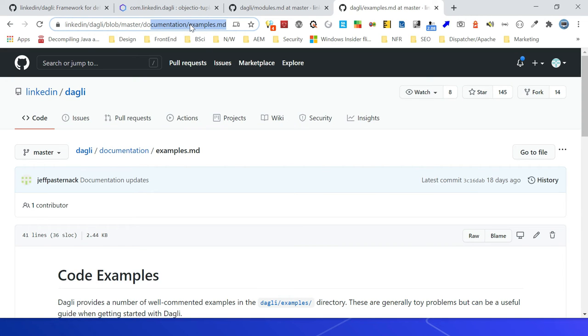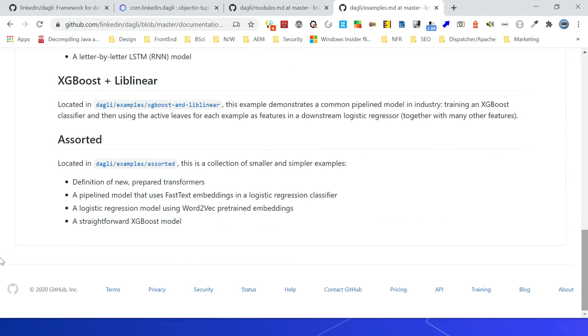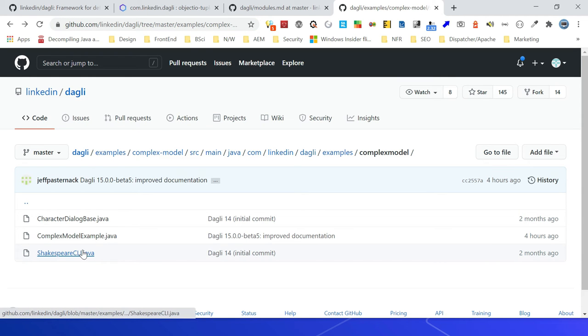Refer to this specific URL for code examples. This contains multiple examples. You can read through that. You can refer to this specific example for loading the serialized trained model, meaning loading the pre-trained model stored in a file and predicting based on that.